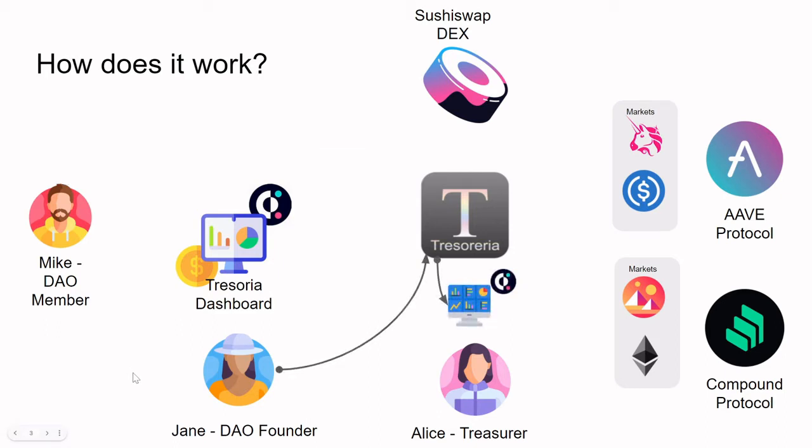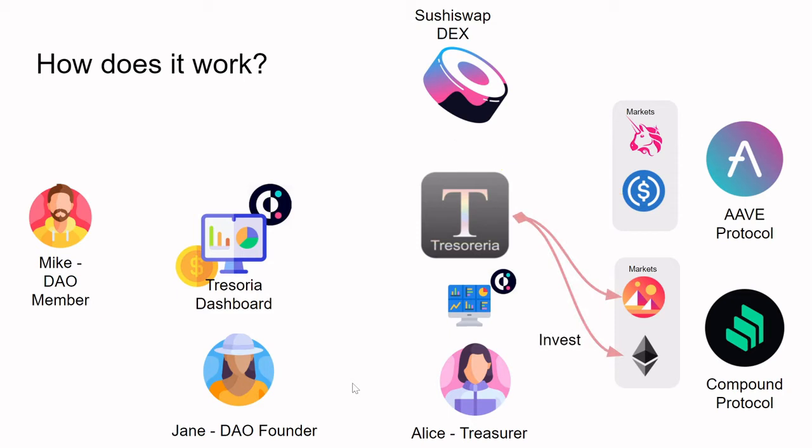Jane enables Alice to access Tresoreria using the Tresoreria investment dashboard. Both dashboards are powered by Covalent, which denominates all of the values in USD. Alice, via the dashboard, is able to see the current markets which are available for yield generation on various protocols such as ARB and Compound, and also do swaps to facilitate investment using the SushiSwap DEX.